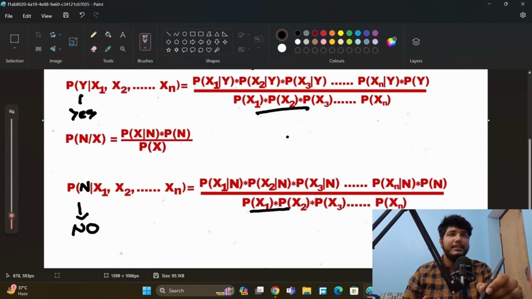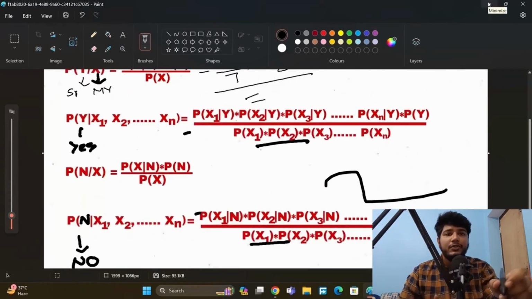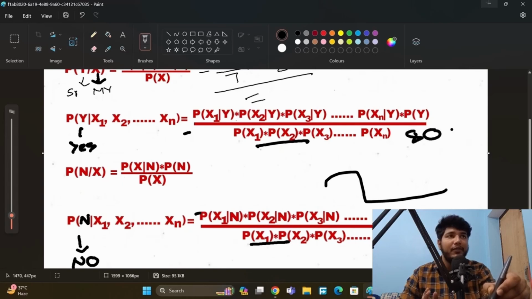You can see this denominator is the same, so we don't have to write it always. We can just look at the main result, because we divide by the same value for both. By doing this we get the percentage that the car is new, say 80%, and the percentage for no is 20%. So we will look at which percentage is higher.